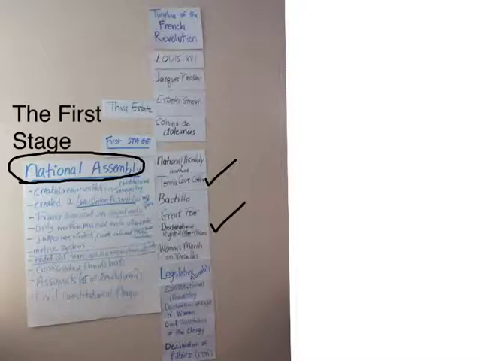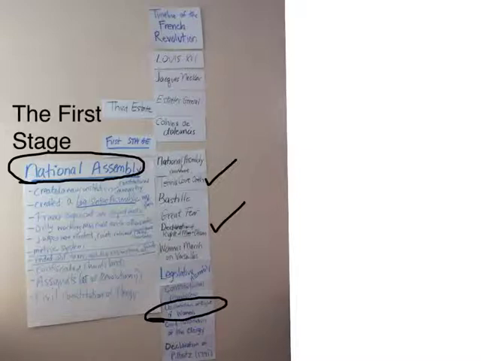But basically, the idea was that the people were sovereign, the people would ultimately have the say in government, and that all men would be created equal. It's important to note that it did not specifically include women, and so Olympe de Gouges, a French woman, not Mary Wollstonecraft, she's English, creates this Declaration of the Rights of Women. Using the language of the Declaration of the Rights of Man, she tries to show how women are rational creatures and should also benefit from these new rights of the revolution. Unfortunately for the women, they aren't given those during the revolution.